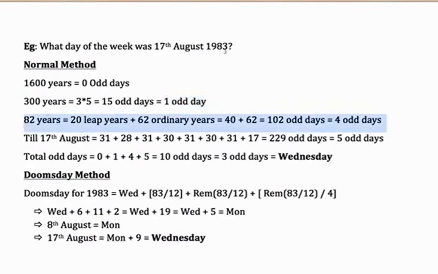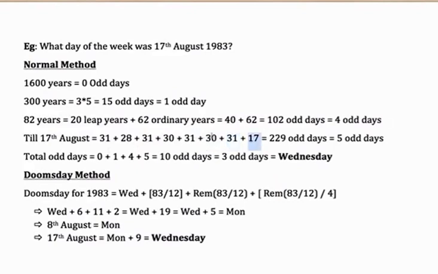82 years, I'm completing till 1982. 82 years will have 20 leap years and 62 ordinary years. 20 leap years will give me 40 odd days. 62 ordinary years will give me 62 odd days. That gives me 102 odd days in total, which when I divide by 7, I know 98 is divisible, and I'm left with 4 odd days. And then what happens till 17th of August? Well, 31 days in January, 28 days in February, 31 days in March, 30 days in April, 31 days in May, 30 days in June, 31 days in July, and 17 days in August.